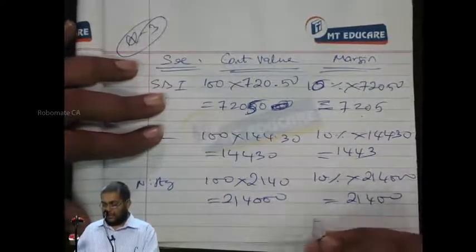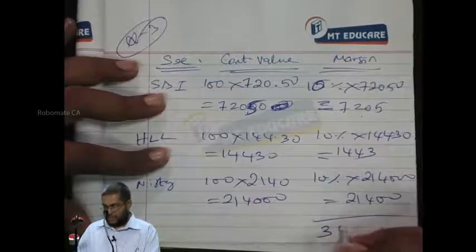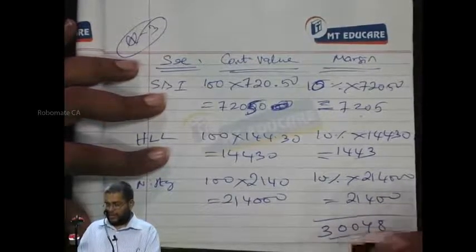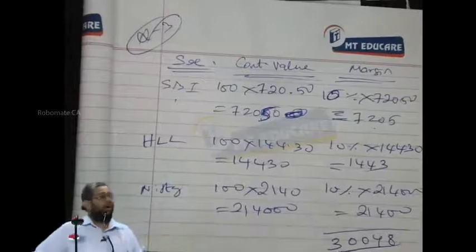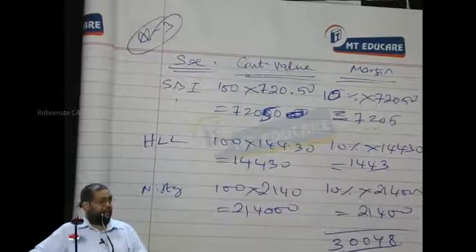Tell me the total here. How many? 30,000? 30,048. Okay. Understand that all the three margin accounts will be kept separately.